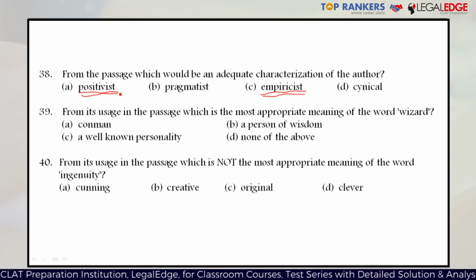From a general reading of the passage, both of these options don't seem to have any relevance to what the author is trying to say. So we'll eliminate them both. Now, option B and option D are what we are left with. Could he be cynical? Now, a cynical person believes that everyone is motivated by selfish motives and is therefore doubtful of everybody's intention, to the extent that there is slight sadness or slight pessimism in his worldview, in the way in which he looks at things. So it doesn't seem to be the case with this particular author.